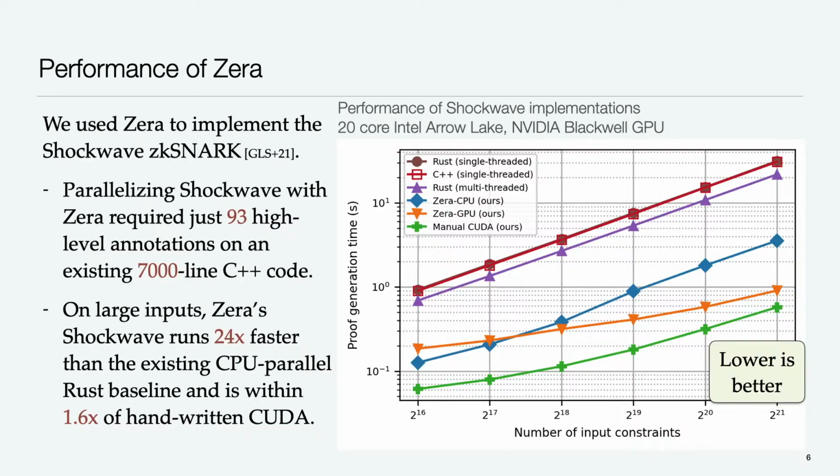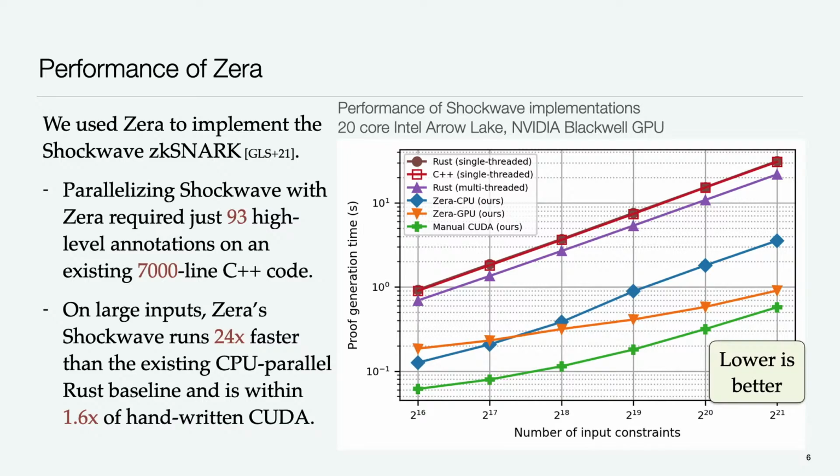So what we found overall was that Zera really helped implement this accelerated version of Shockwave. Parallelizing Shockwave with Zera just required 93 high-level annotations onto an existing 7,000-line C++ code. And those 93 high-level annotations paid off. On large inputs, we observed that Zera's Shockwave implementation runs around 24 times faster than the existing Rayon parallelized Rust baseline, and is within about 1.6x of manually written CUDA, which required an additional 3,000 lines to write.